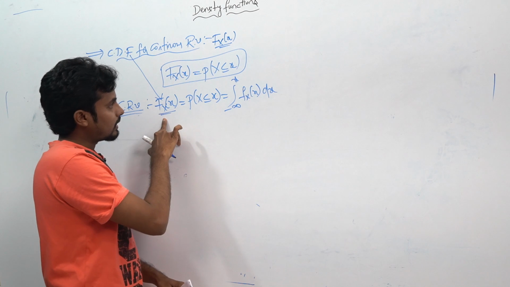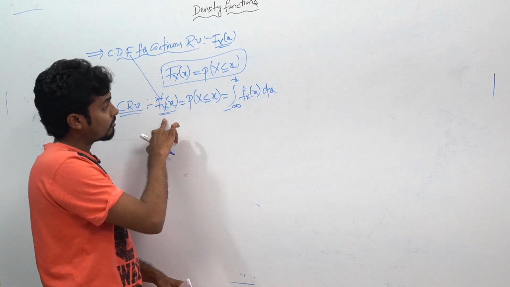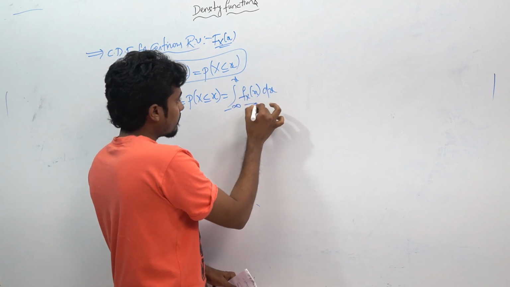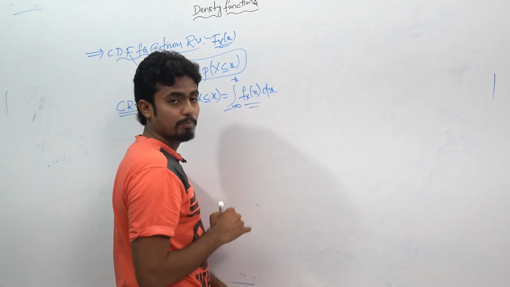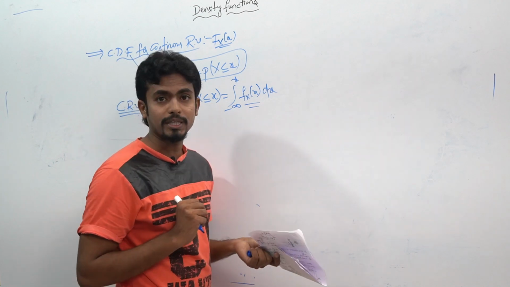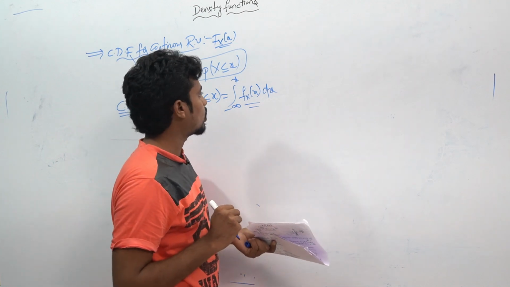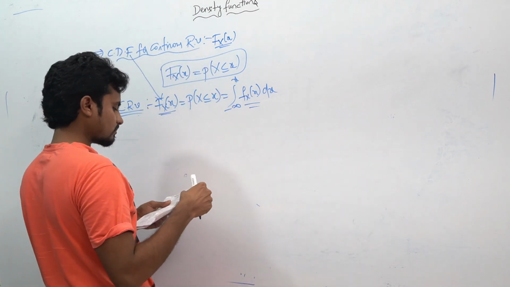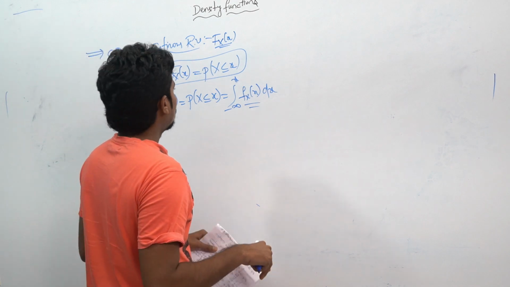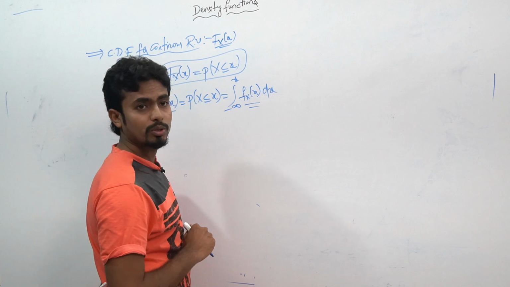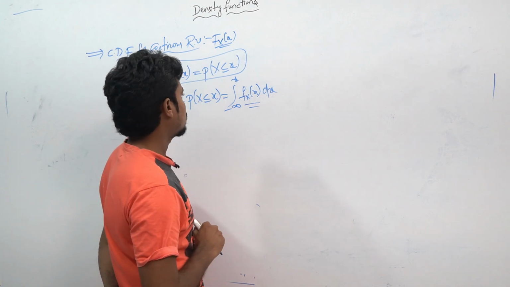If you want to apply the integration, what will happen? The integrand will by default be taken as the PDF. That means there will be a relationship between the CDF and the PDF. Then you will get to know it with a simple example. But before moving on to that logic, I just want to tell you a shortcut for this.